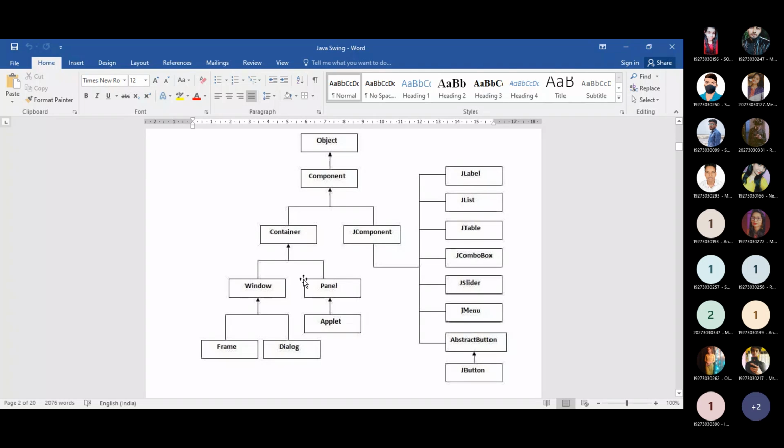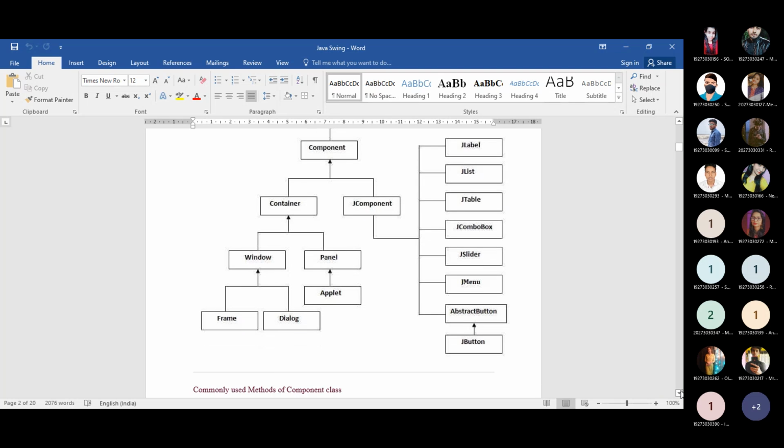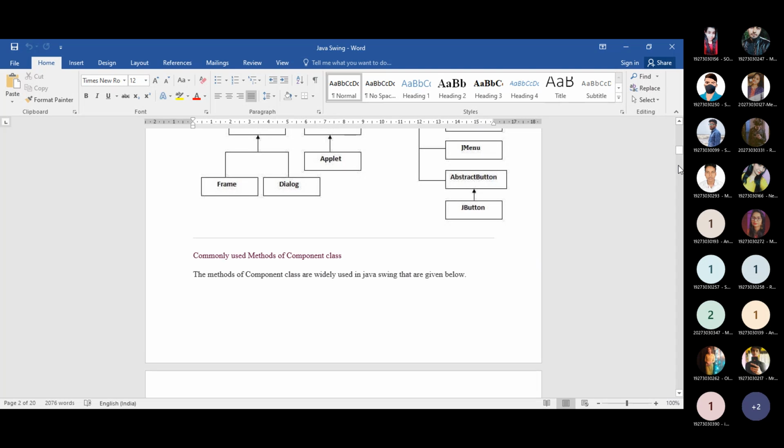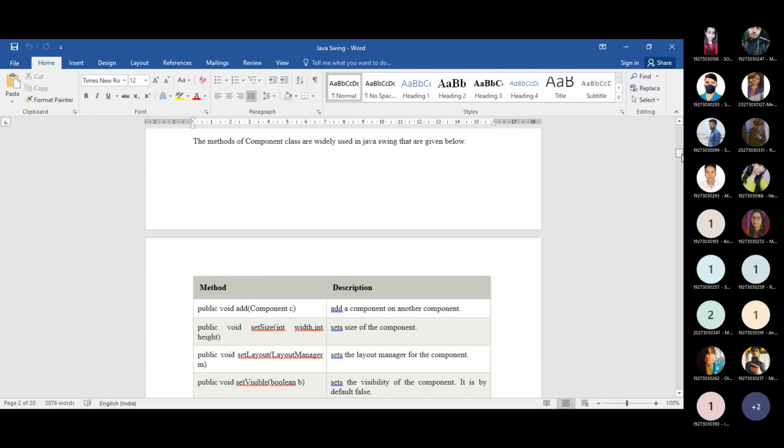Okay, so this hierarchy is most important. Just try to go for this hierarchy. You will get MCQ from this part, or it may be a one-line question. Okay, now go for one example of this.